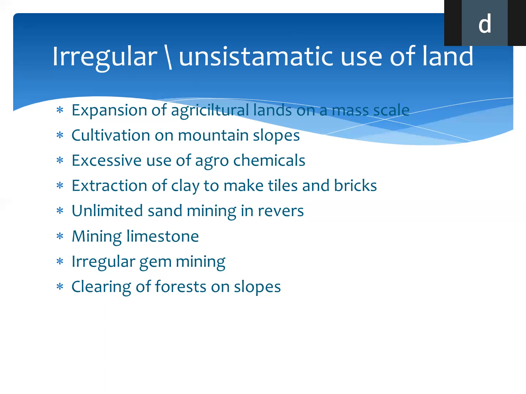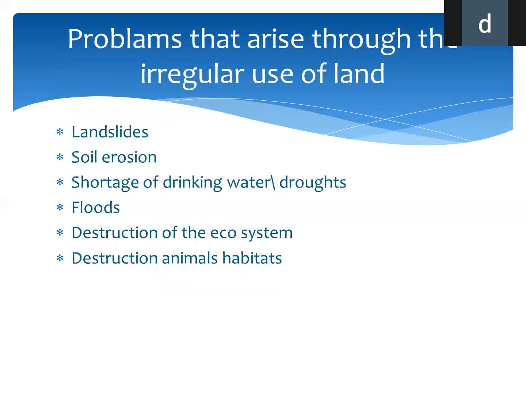Clearing of forests on slopes, especially in the mountainous areas, clearing of natural vegetation cover, especially on slopy lands. So all those activities cause many problems. We'll see what the problems are due to this irregular land use.